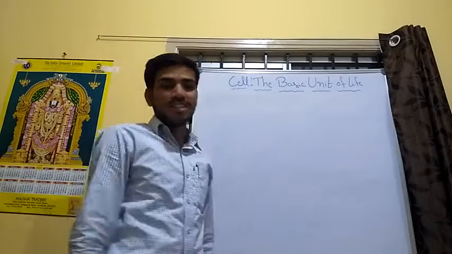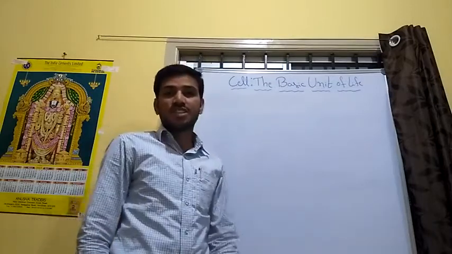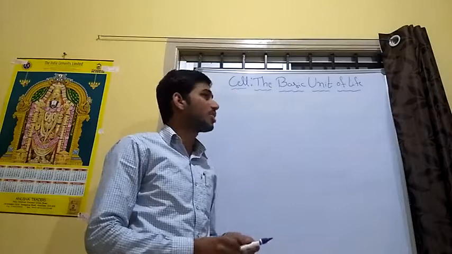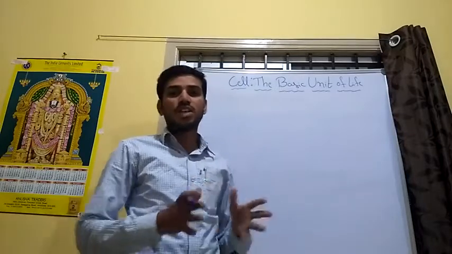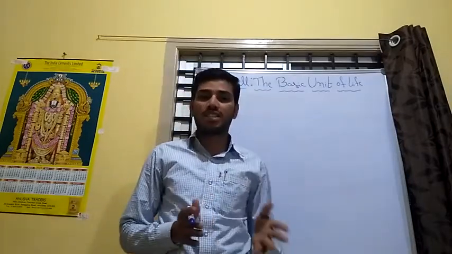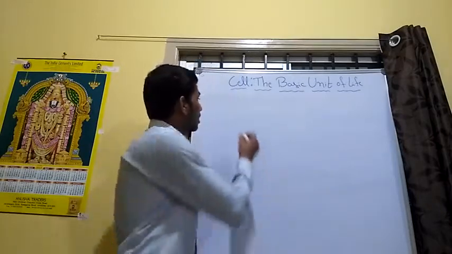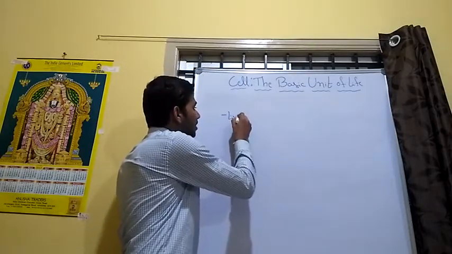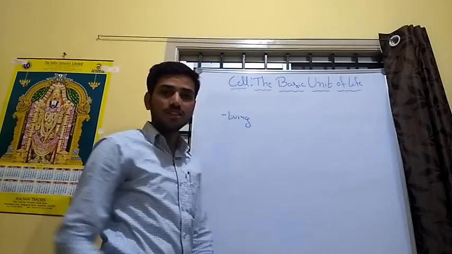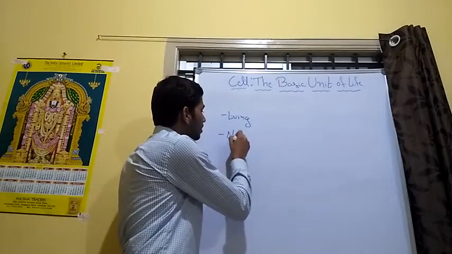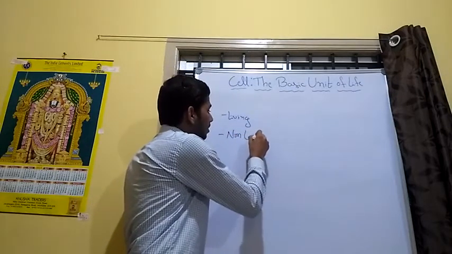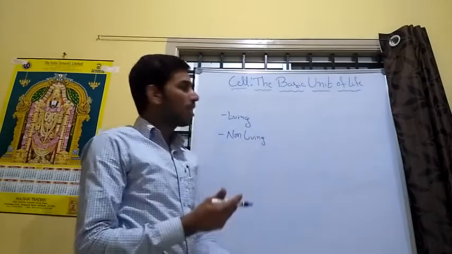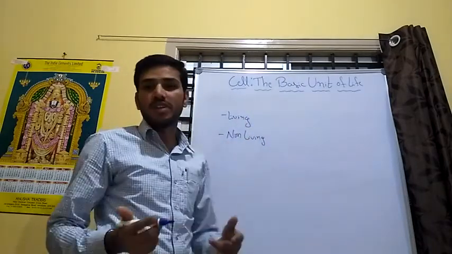Hello, hi friends. Today I am discussing the cell, the basic unit of life. In the universe, we see two types of things: living things and non-living things. How can we differentiate living things and non-living things?